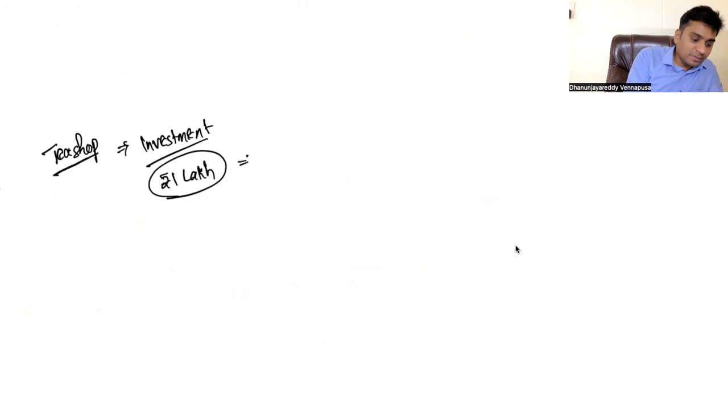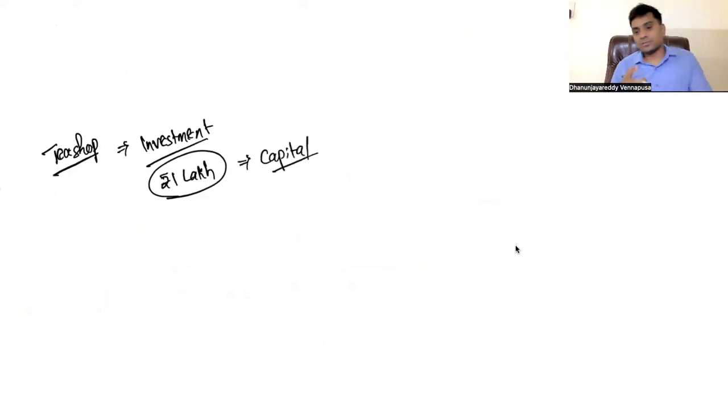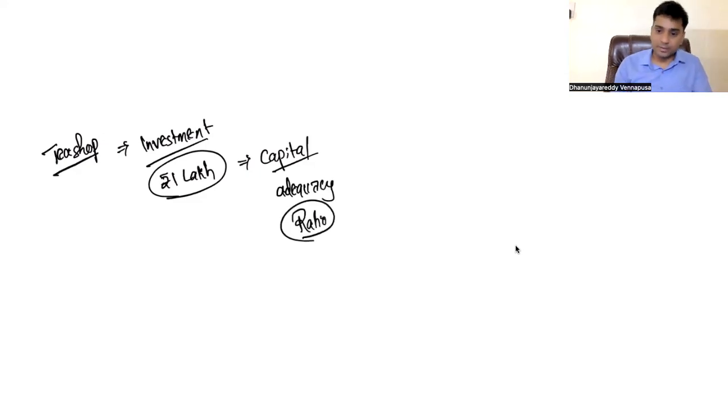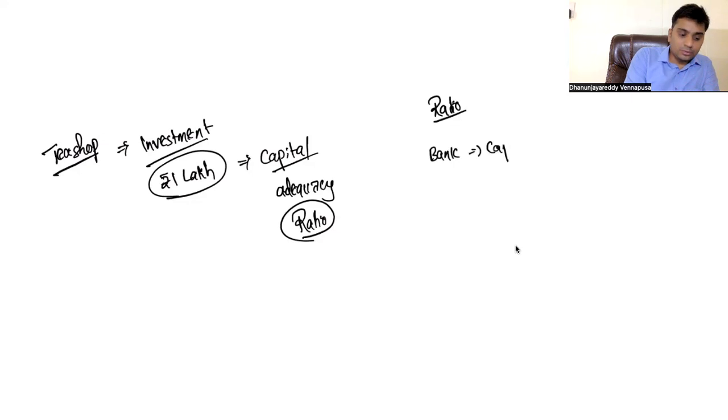This 1 lakh investment, where do I get it from? That is called capital. So in order to start this business, whatever amount is required, we call it capital. Always remember this. Now, the adequacy ratio. So they are speaking about a ratio. Ratio means you have to compare with some parameter. Now, what is this? Ratio here means whenever a bank gives this capital amount,